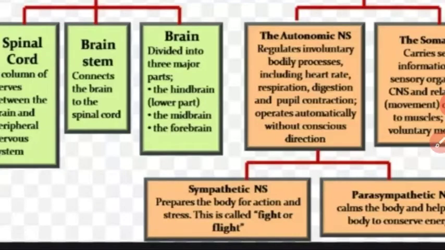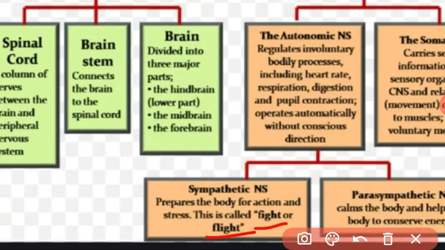It is also called the fight and flight system. Students, you might remember the words fight and flight hormone. Got it? I explained that in the endocrine system: the adrenal gland secretes the adrenaline hormone, and this hormone is called the fight and flight hormone.